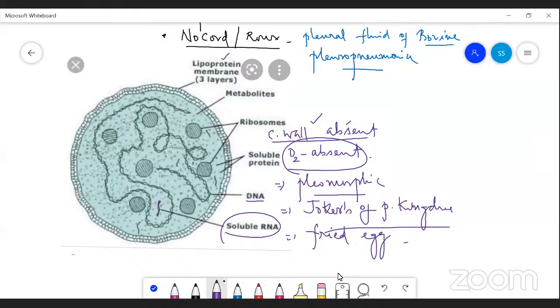It also causes diseases in plants, animals, and human beings. Some plant diseases, for example, bunchy top of papaya, witches' broom of potato, and little leaf of brinjal. These are three diseases caused by mycoplasma. So now Monera is over. Let us see some important points about the next one.